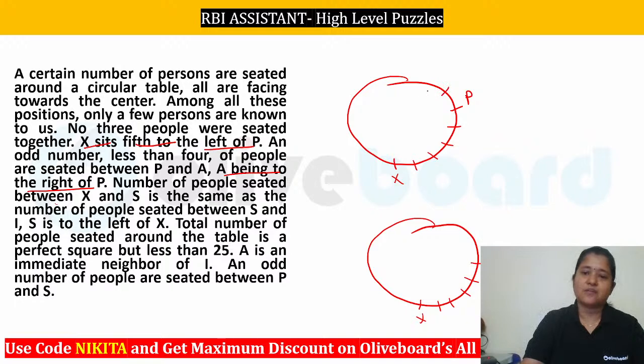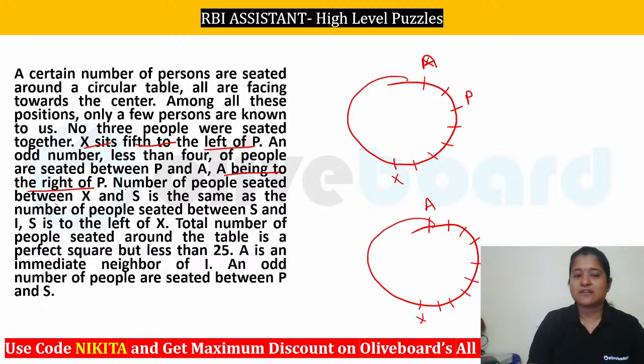Either we will have one person between X and P, right? Because you can see that between A and P, either we will have one person, or we will have three persons between A and P. Because it is given that the number of persons between A and P has to be an odd value less than 4, and A has to be towards the right hand side of P. Something like this will be formed.